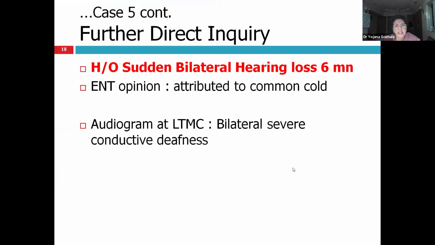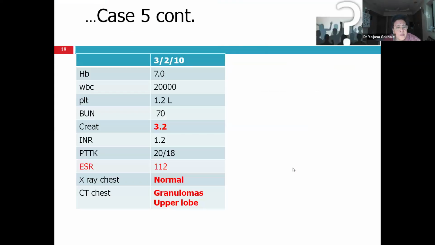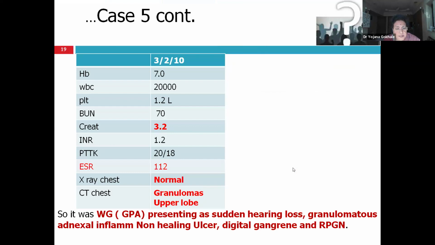So I again sat with her and asked her on direct inquiry. She gave a history of bilateral sudden hearing loss 6 months before. That time she had taken ENT opinion. It was attributed to common cold. Audiogram done in our hospital revealed severe bilateral conductive deafness. Now these were her reports. Creatinine was 3.2. So this patient had granulomatosis with polyangiitis, that is GPA, presenting as sudden hearing loss, granulomatous adnexal inflammation, non-healing leg ulcer, digital gangrene, and rapidly progressive glomerulonephritis.